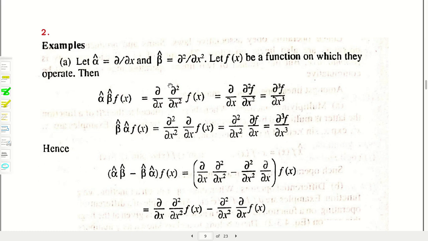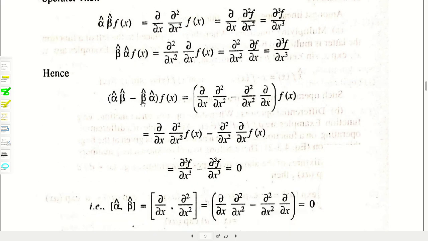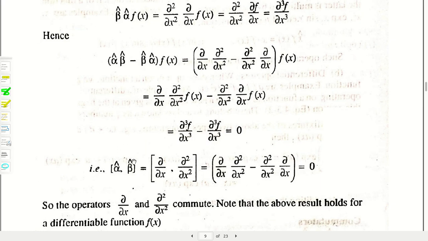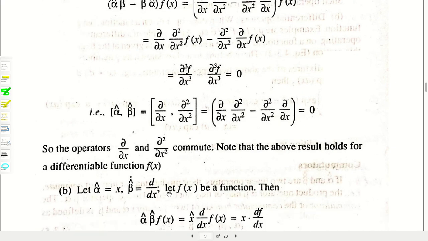If you take the reverse order, beta alpha operating on f, it will produce the same. So alpha beta minus beta alpha operating on f(x) will give you the result 0. So alpha beta is equal to beta alpha, that is, the commutator bracket is 0, which means they are commutating operators. This is the proof.